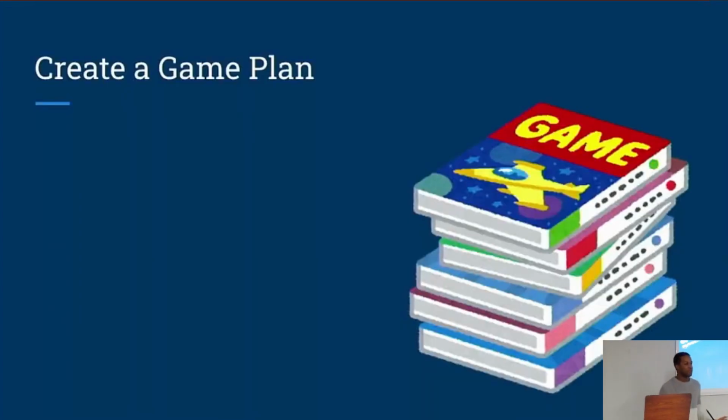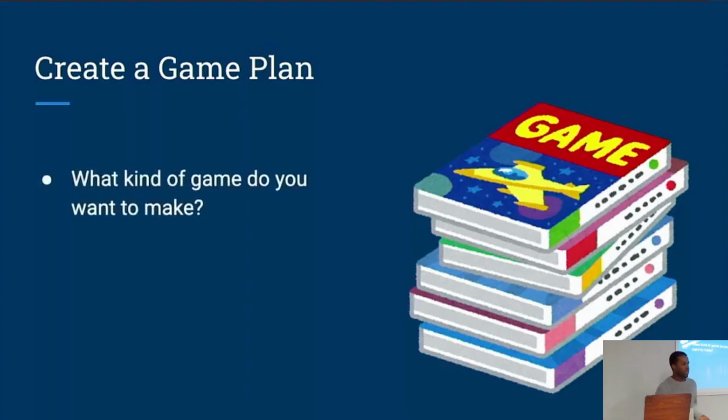Alright, so now that you've decided to make a game, the next step is to create a sort of game plan, no pun intended. So the first question you need to ask yourself is, what kind of game do I want to make? This might seem like a fairly obvious question, but the reason you need to ask it is because depending on the type of game you want to make, your process for creating the game is going to be very different.